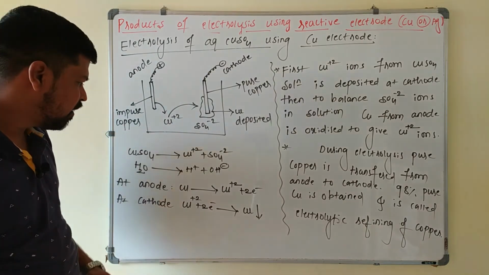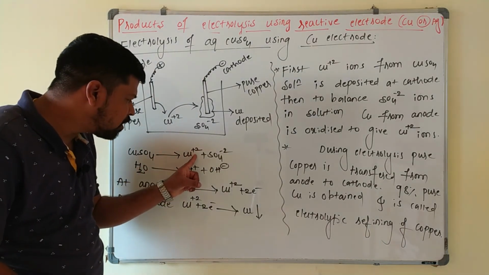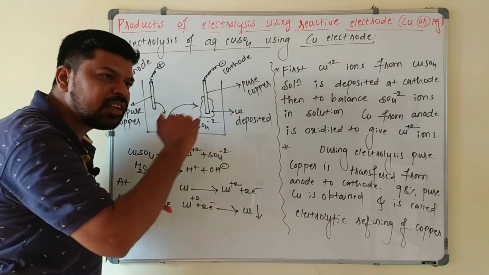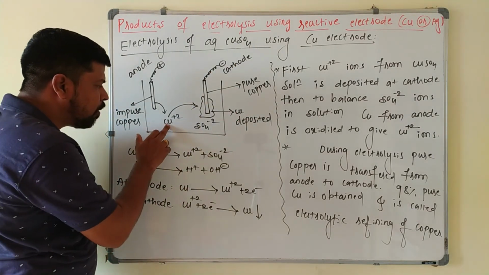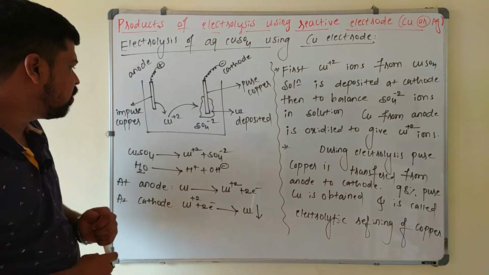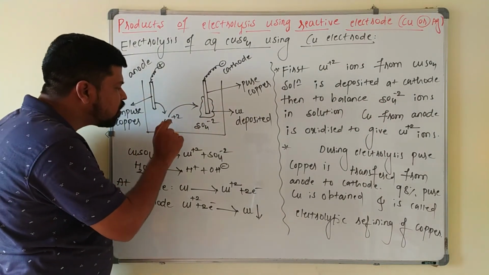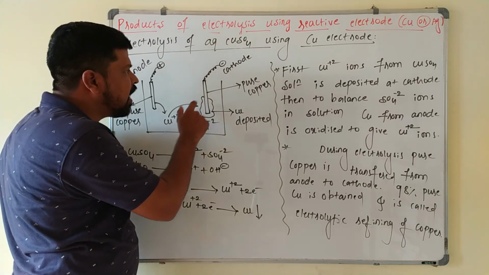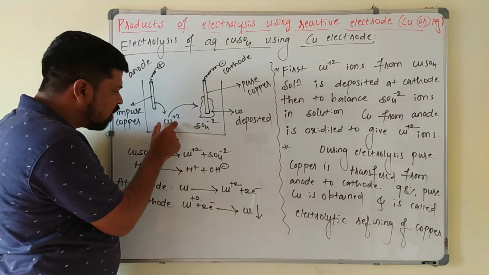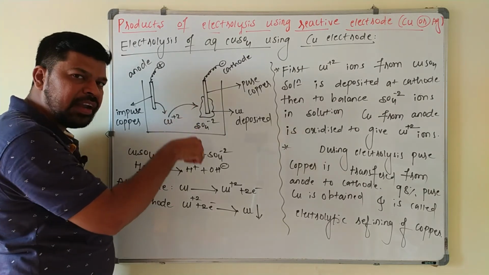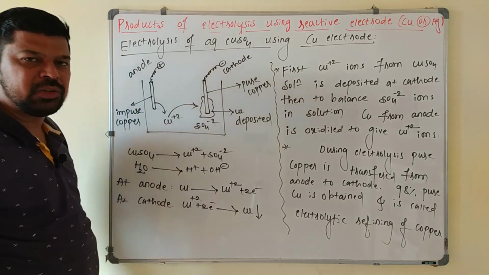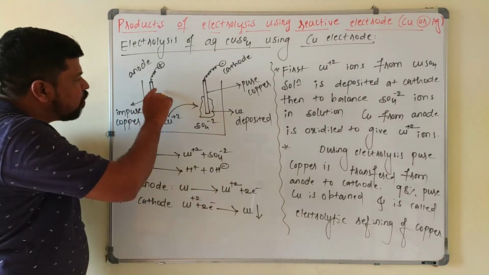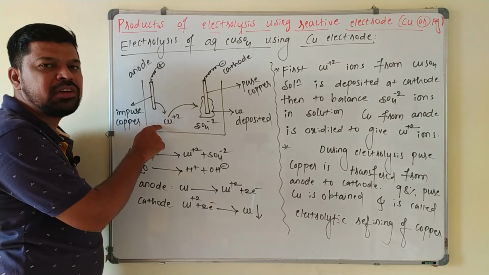Now the reduction potential value of copper is more than that of hydrogen, because in the electrochemical series, copper comes after hydrogen. So here what happens? Copper will undergo reduction at the cathode. So Cu2+ ions from the solution undergo reduction and are deposited at the cathode. Now in the solution, the number of Cu2+ ions decreases as they are deposited at the cathode. In order to balance the number of Cu2+ ions, copper from the anode is oxidized to give Cu2+ ions here.